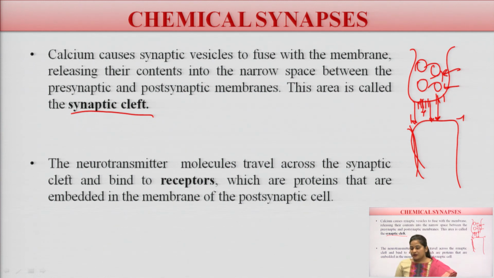The neurotransmitter molecules travel across the synaptic cleft and bind with the receptors, which are proteins embedded in the membrane of the postsynaptic cell. So they are the receptors, they bind to their particular binding sites on the postsynaptic cells.